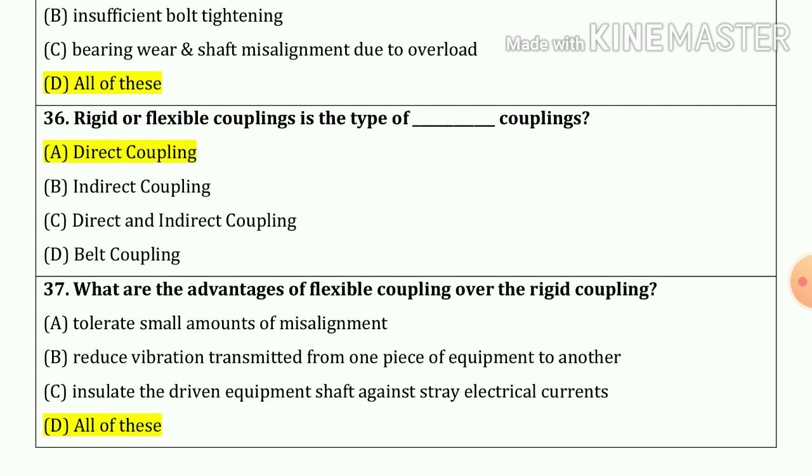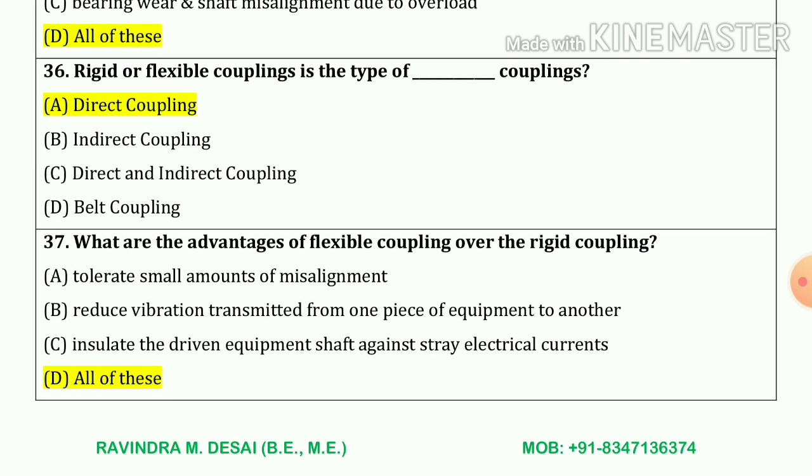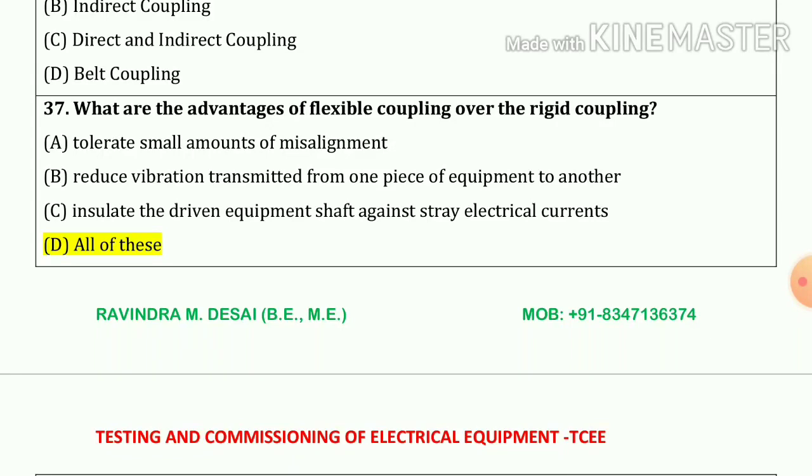Now 36 number. Rigid or a flexible coupling is the type of direct couplings. Option number A. 37 number. What are the advantages of flexible coupling over the rigid coupling? So our answer is all of these. That means A, B and C, which are our correct answer.